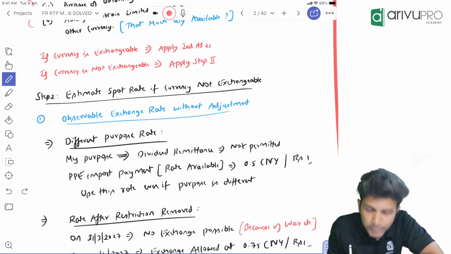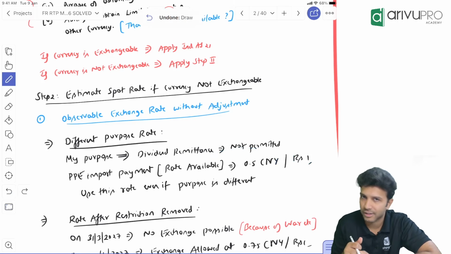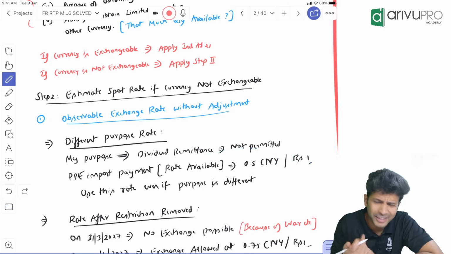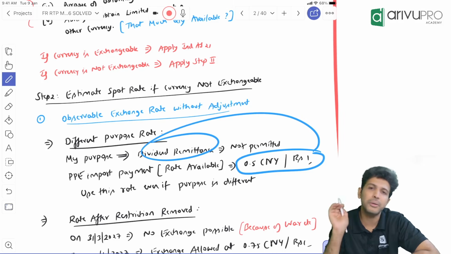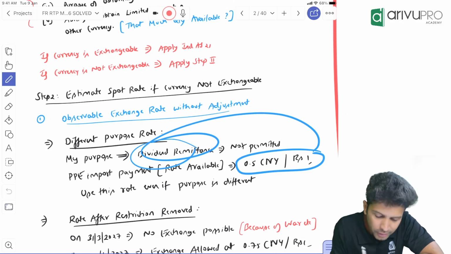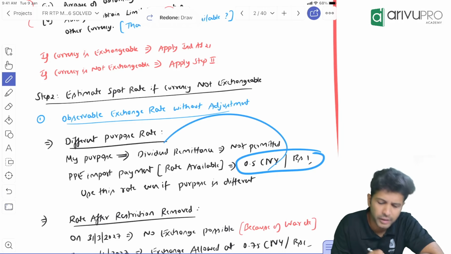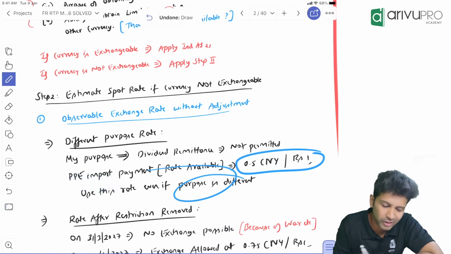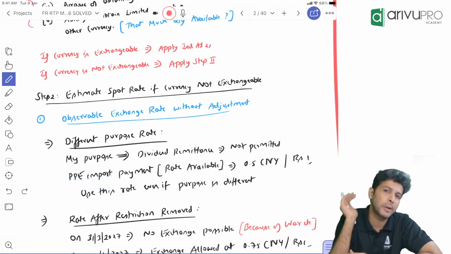Now, let's say for PPE payment, 1 rupee is equal to 0.5 of Chinese currency. But now I want it for dividend remittance. This exchange rate can be used for dividend remittance purpose also. This is not exactly for dividend remittance, but it is for a different purpose, and the same can be used for dividend remittance also. So it's a substitute basically. Use the other purpose spot rate for this purpose also.